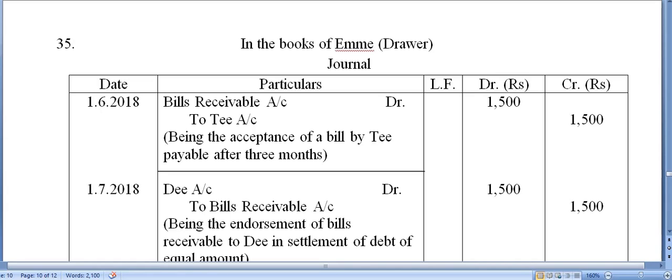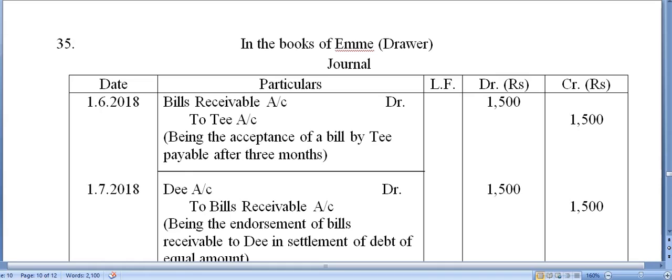D discounted it with the bank at 12% per annum on 1st August 2018. On the due date, the bill was dishonored. Noting charges amounted to rupees 5. Now, you are supposed to pass the necessary journal entries in the books of drawer, drawee, endorsee, and the bank.